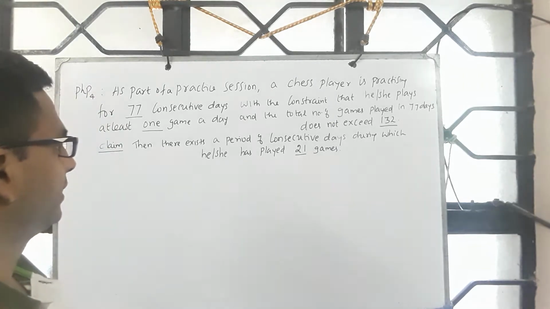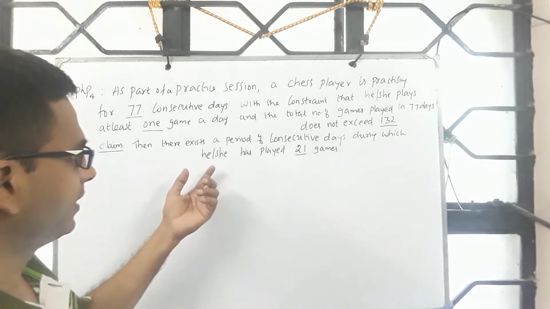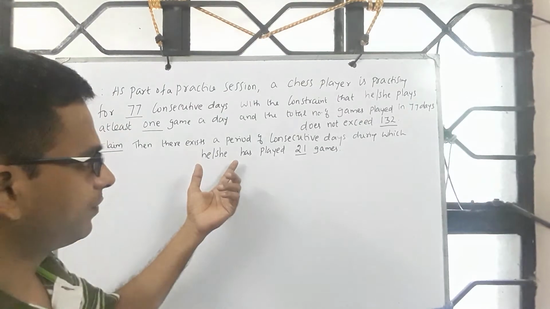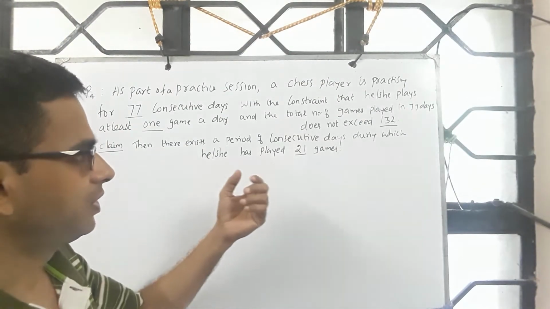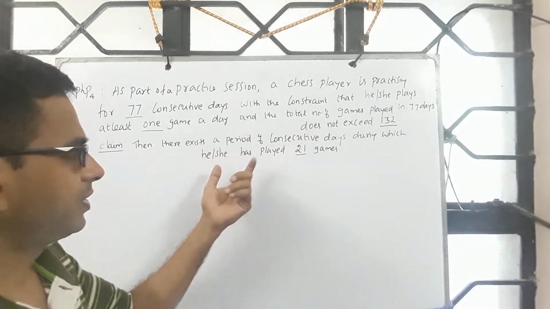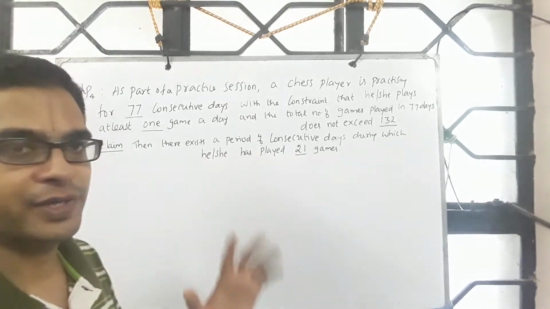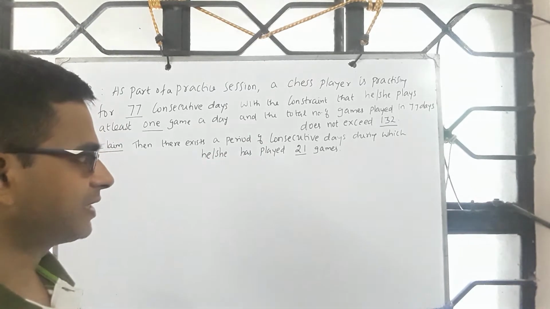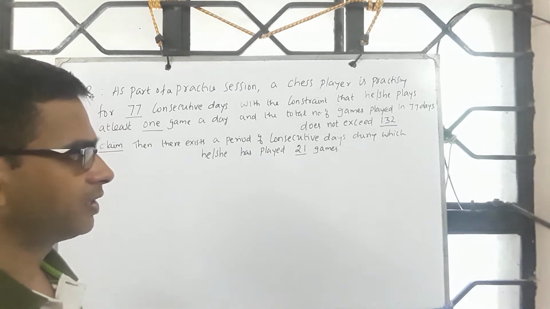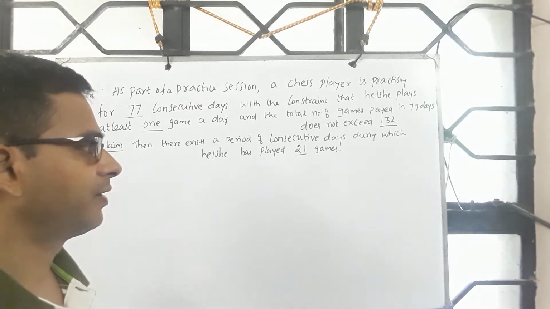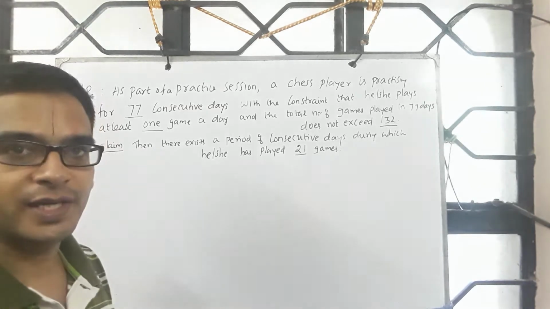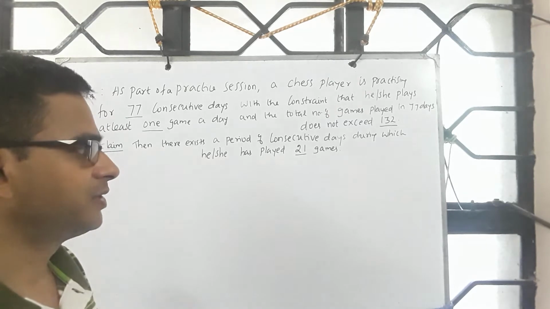Then the claim says there exists a period of consecutive days during which he or she has played 21 games. Maybe starting from today and until say Friday, the sum is 21.